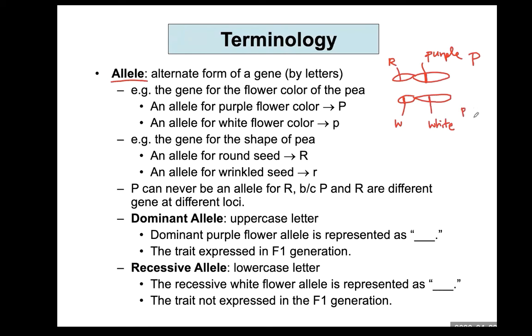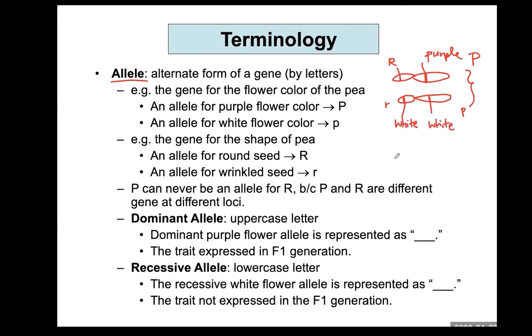You cannot use other kinds of letters. If you decide to put large R for round seed, the other allele for wrinkled seed should have small r. You cannot use W, okay? Because they are a pair of homologous chromosomes, the alleles should use the same letter, but you can only use uppercase and lowercase.